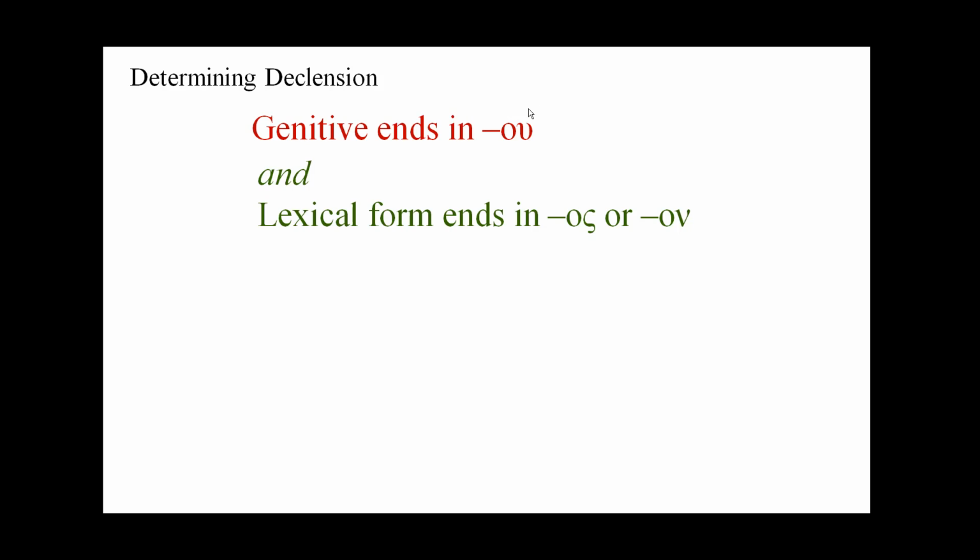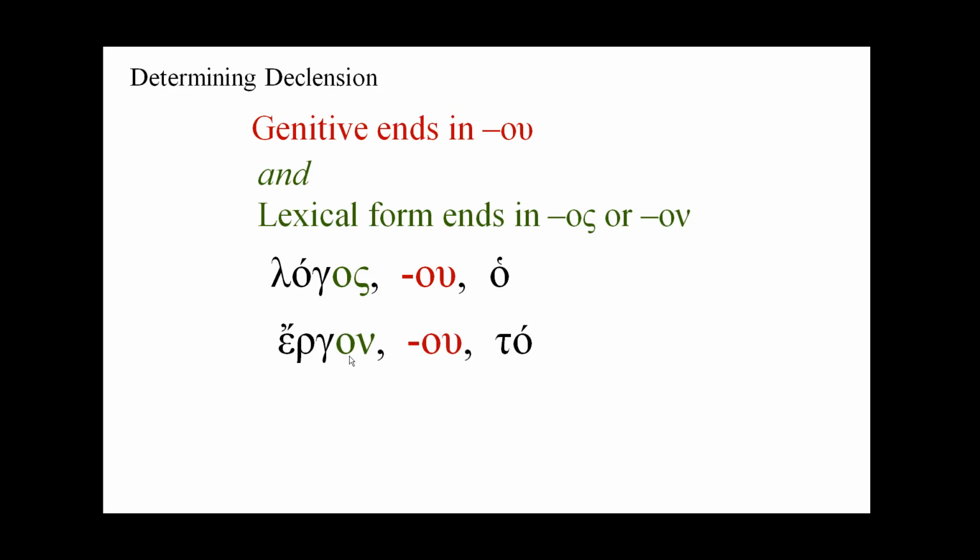But now, if our genitive ends in omicron upsilon, then we also need to check the lexical form and its ending. And if it ends in omicron sigma or omicron nu, for example, logos, the genitive is omicron upsilon or OU, and the ending omicron sigma, or ergon, again, the genitive is OU, omicron upsilon, and the ending omicron nu.